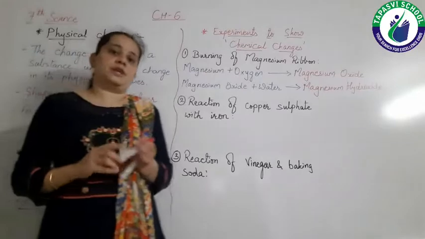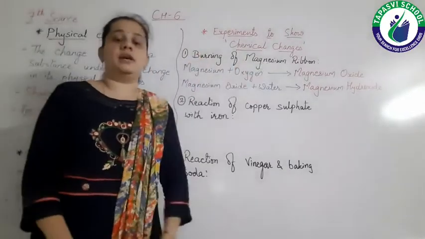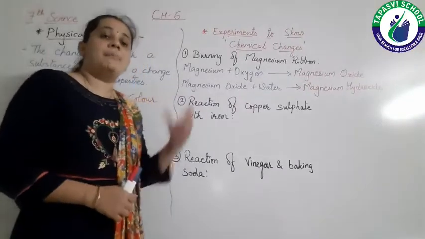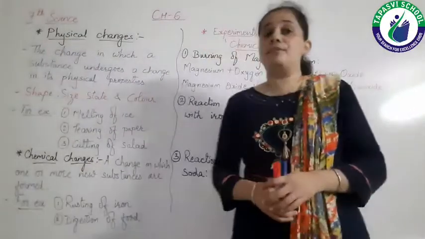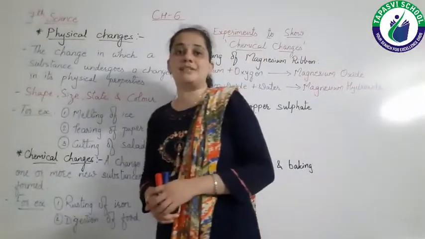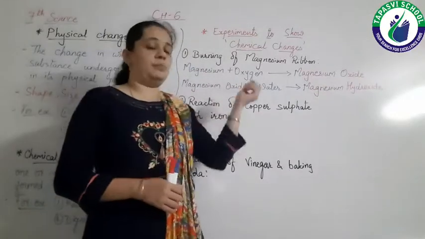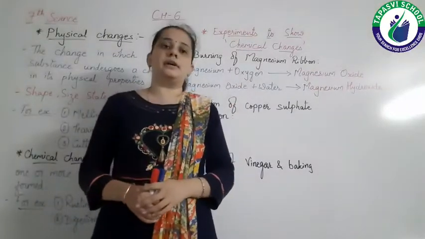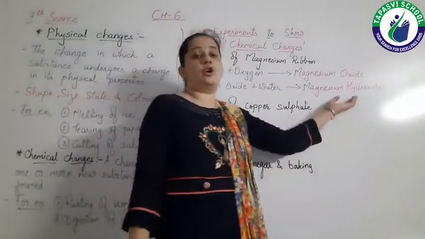Magnesium hydroxide, right? So this is the reaction in which magnesium burns in the presence of oxygen and we get a new substance, that is magnesium oxide. And when magnesium oxide is dissolved in water, we get again a new substance, that is magnesium hydroxide.